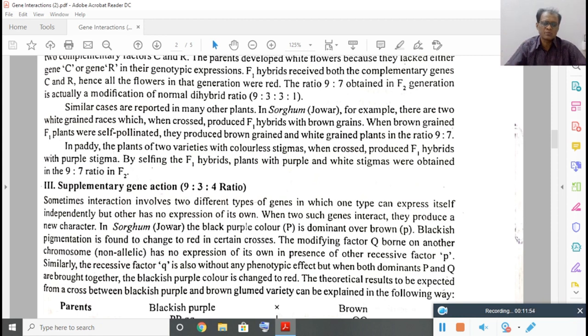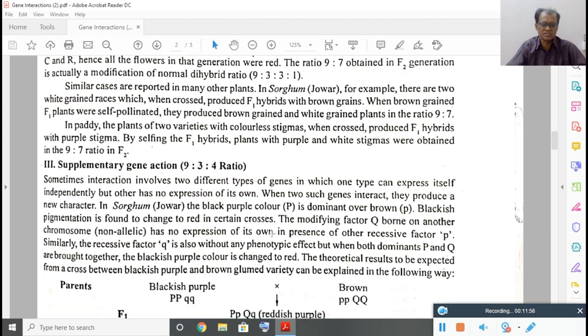That means it will supplement. You will understand when we discuss with the example. You see here, 2 different types of genes present. One type can express itself independently, but the other has no expression of its own. But when 2 such genes interact, they produce a new character, right? So the other gene cannot express on its own, but present with the other dominant gene, it will express its character.